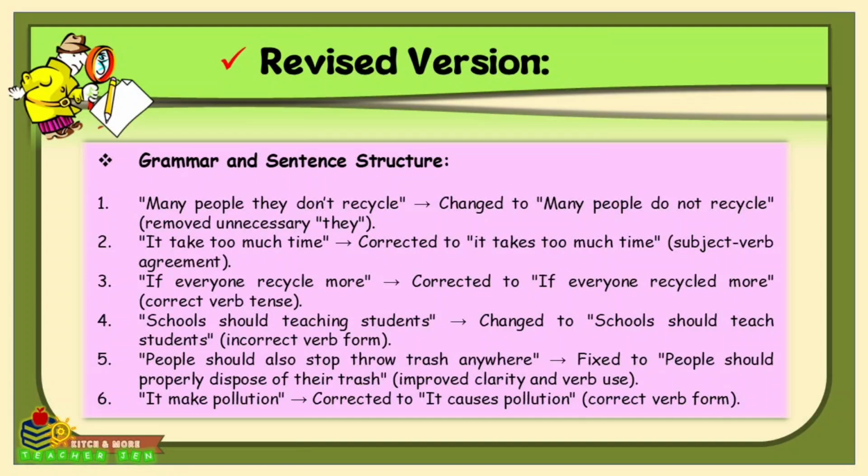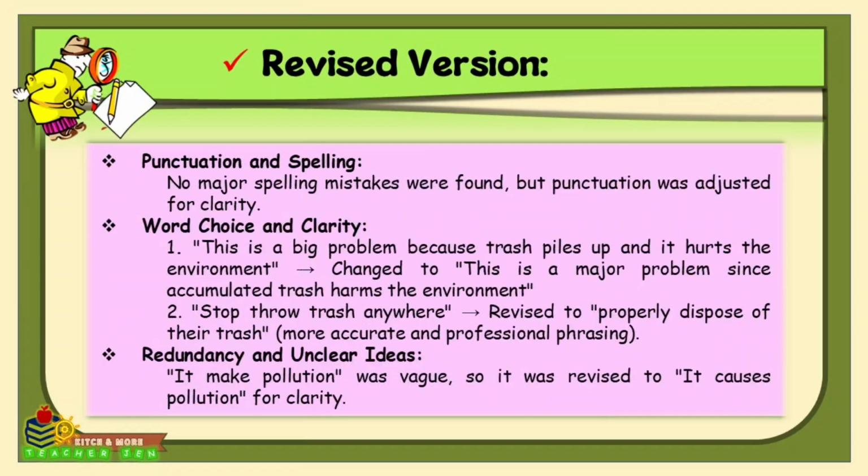And then number 5, people should also stop throw trash anywhere. We changed or fixed that to people should properly dispose of their trash. So we just improved the clarity and the use of verb. Then lastly, it make pollution. So how did we correct that? It becomes it causes pollution. Then second one, punctuation and spelling. No major spelling mistakes actually were found, but the punctuation was adjusted for clarity.